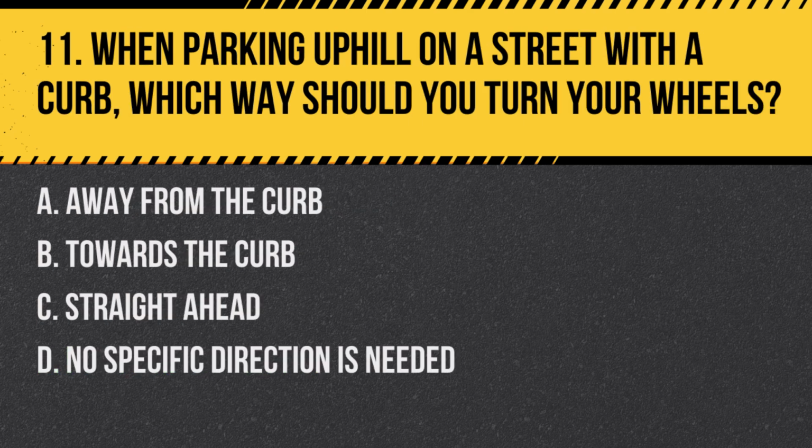Question 11. When parking uphill on a street with a curb, which way should you turn your wheels? A. Away from the curb. B. Towards the curb. C. Straight ahead. D. No specific direction is needed. Answer: A. Away from the curb. When parking uphill with a curb, turn your wheels away from the curb, so your vehicle will roll into the curb if it moves.